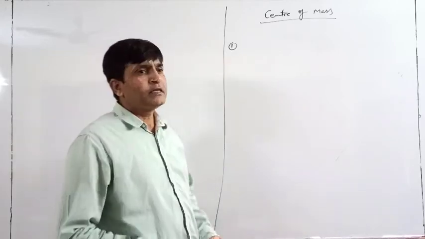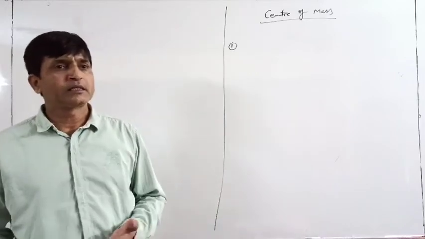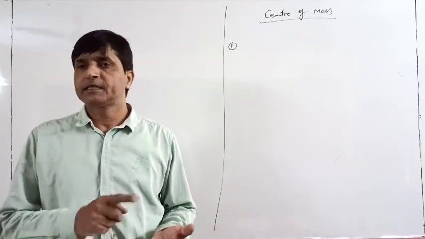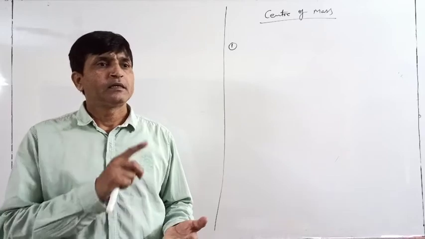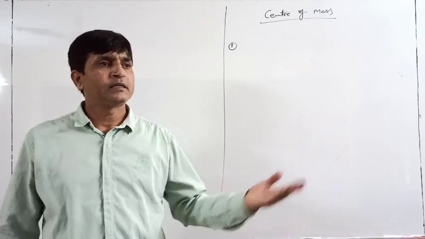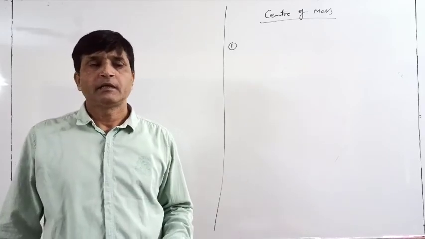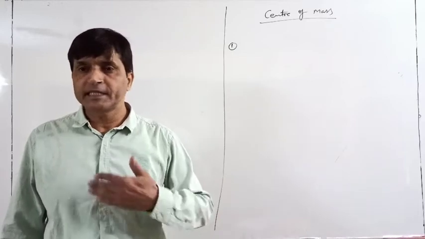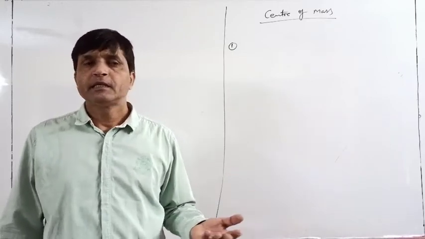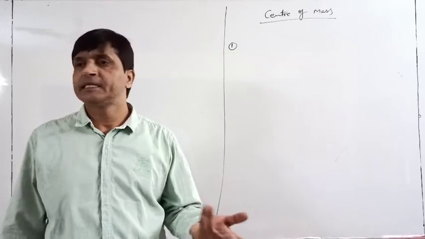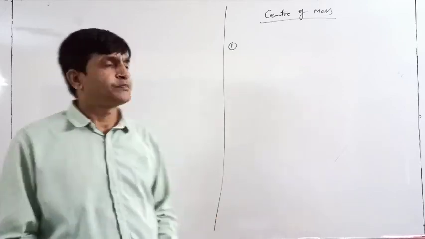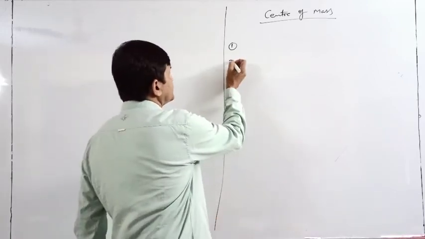So normally we use more symmetrical bodies, just like a ring, disc, sphere, or spherical shell. All these bodies we normally use in day-to-day examples. So their center of mass will be at their geometrical center. Second point.